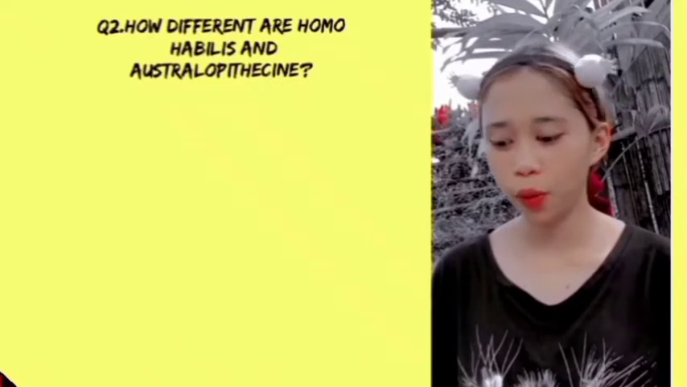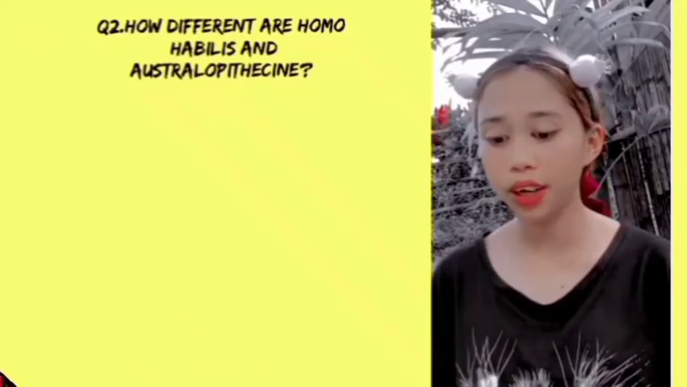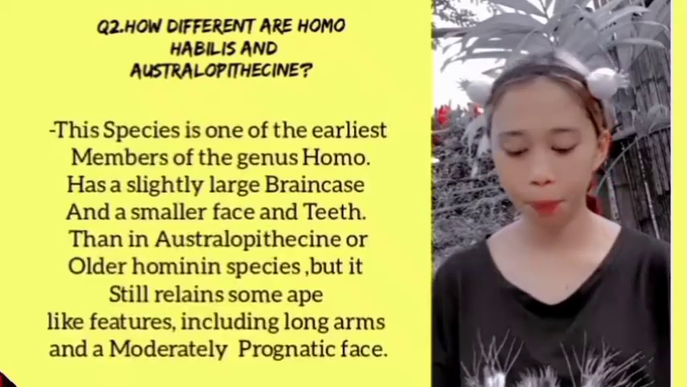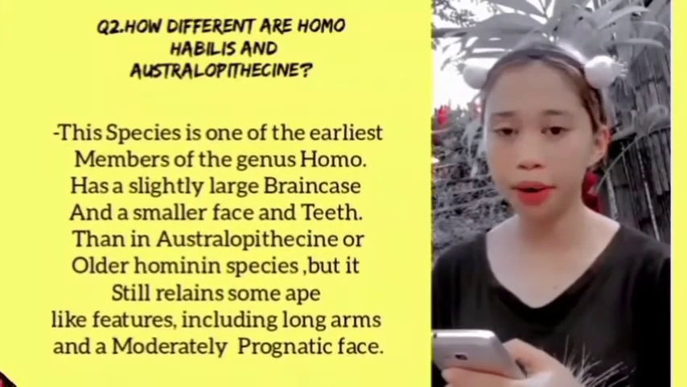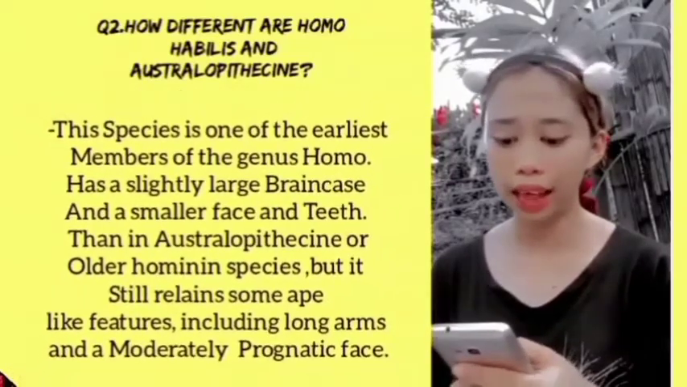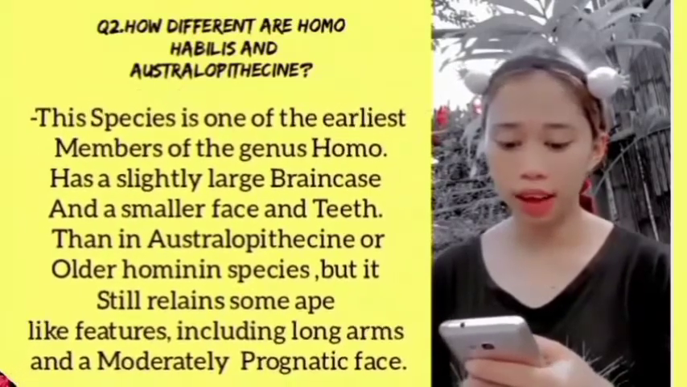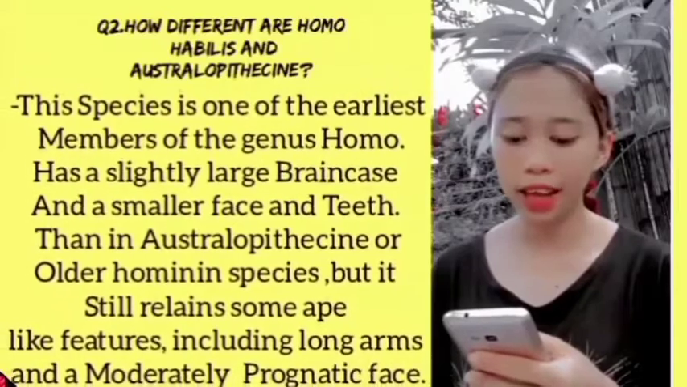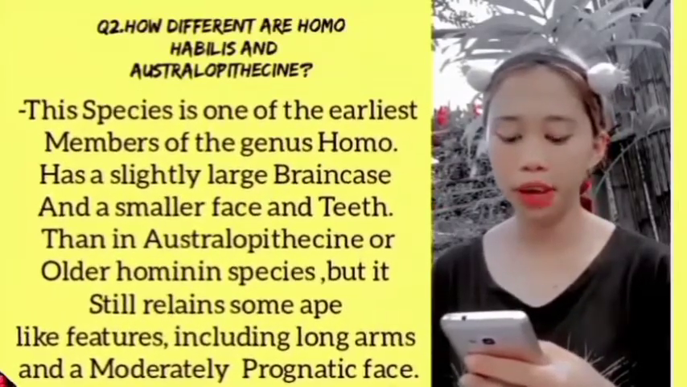Question number 2. How different are Homo habilis and Australopithecine with regards to cranial capacity, teeth, and bipedalism? The answer is, this species is one of the earliest members of the genus Homo, has a slightly larger brain case and a smaller face and teeth than in Australopithecine or older hominin species, but it still retains some ape-like features including long arms and a moderately prognathic face.